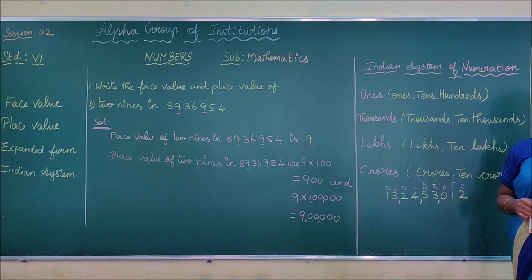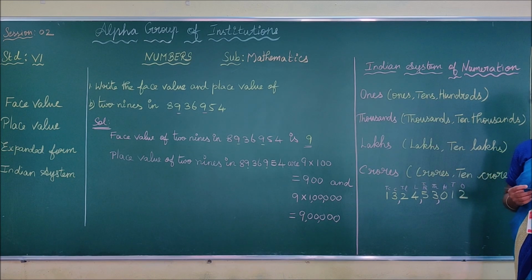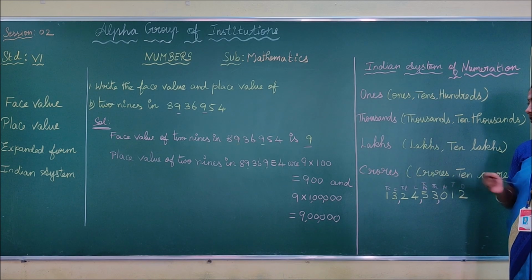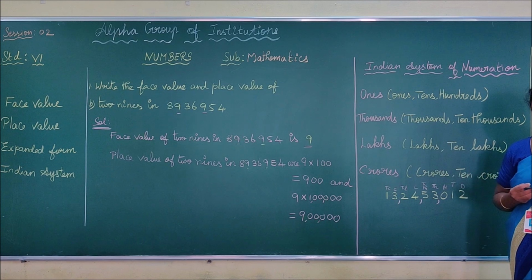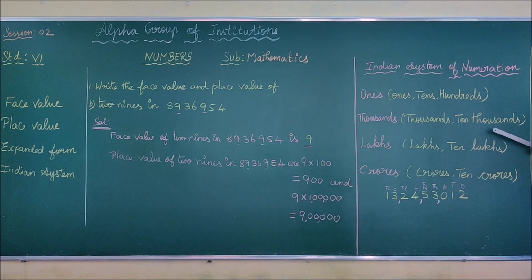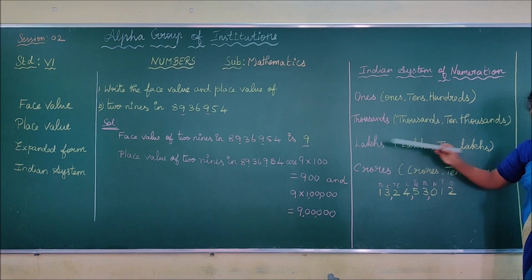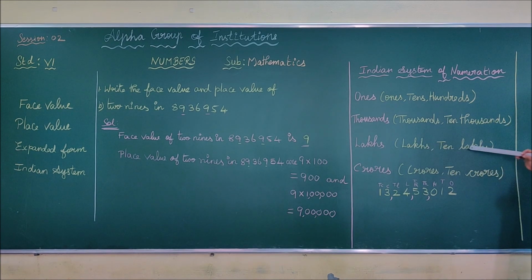What are the place values under the period ones? Ones, tens, hundreds. Yes, very good. What are the place values under thousands? Thousands, 10,000s. What are the place values under the period lakhs? Lakhs, 10 lakhs. What are the place values under crores? Crores, 10 crores.